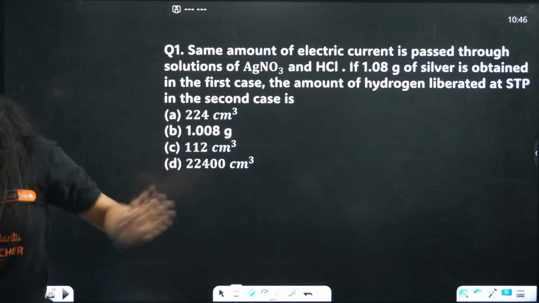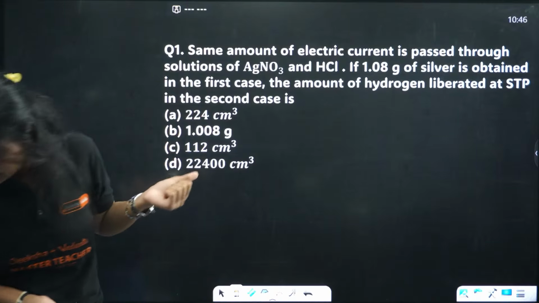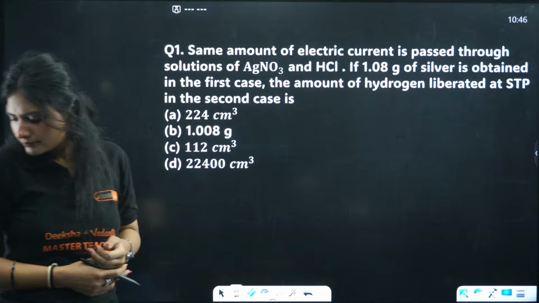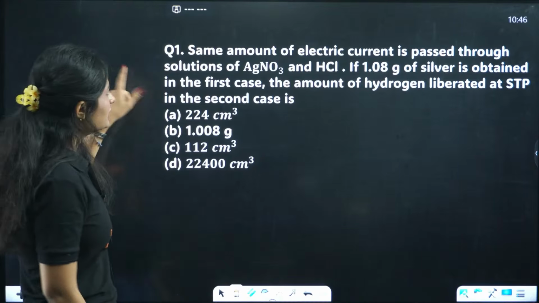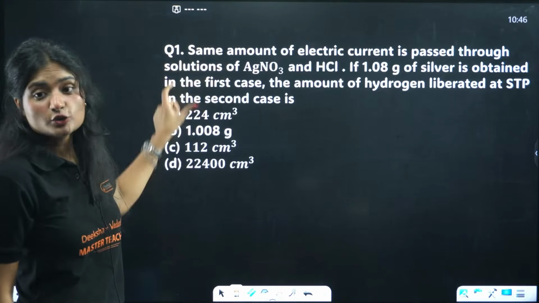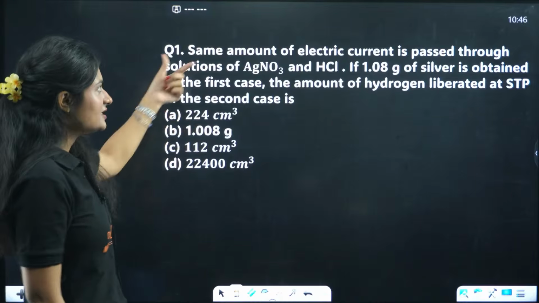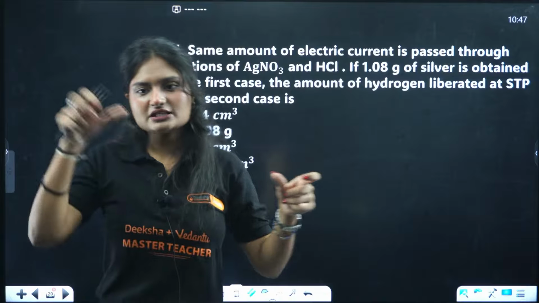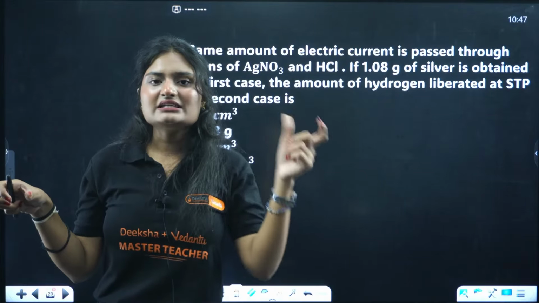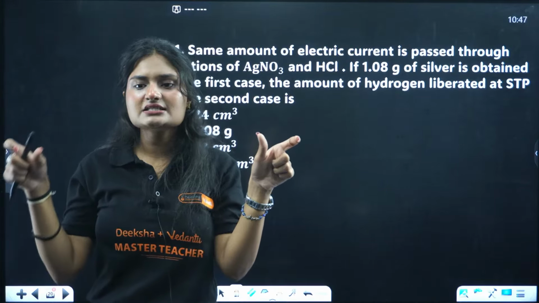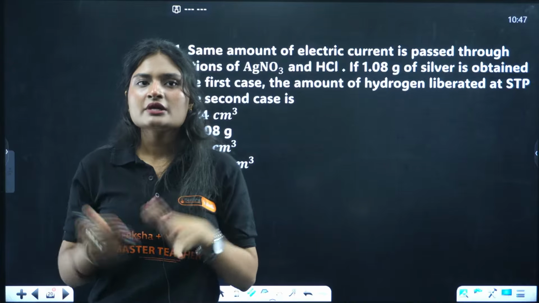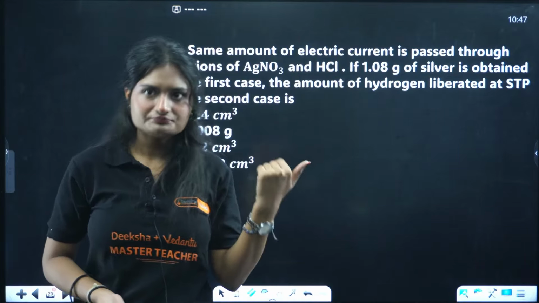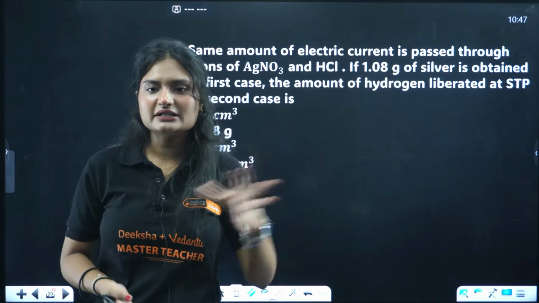Okay, so for this question, option B, nope, Madhavi, option B is not the correct answer. Let's see. Read the question twice. Always read the question twice. Same amount of electric current. We are given two solutions. One is of AgNO3, the other one is of HCl. In one case, silver is liberated, and in the other case, hydrogen is liberated. Both gases will be liberated at cathode.